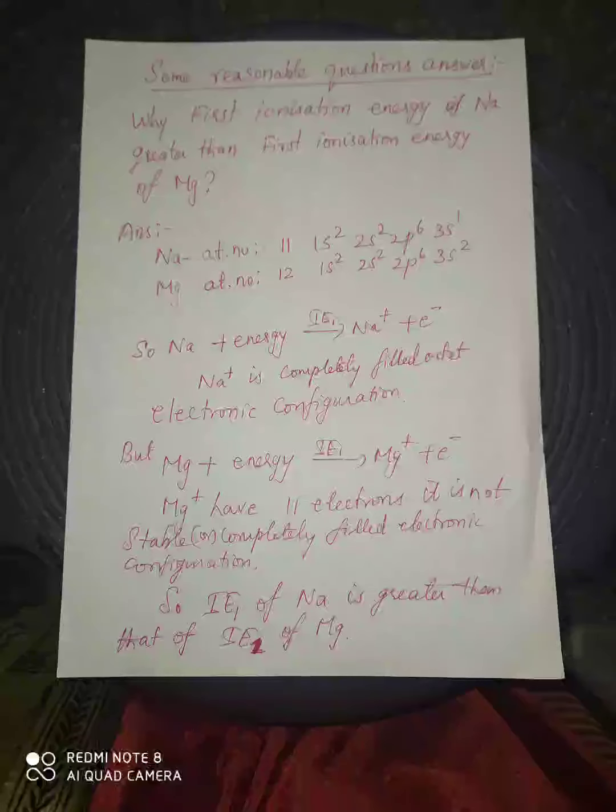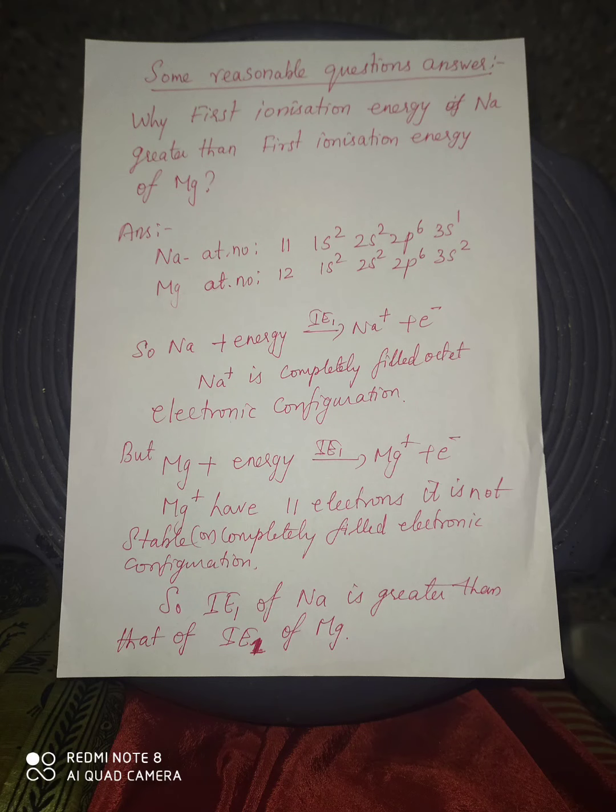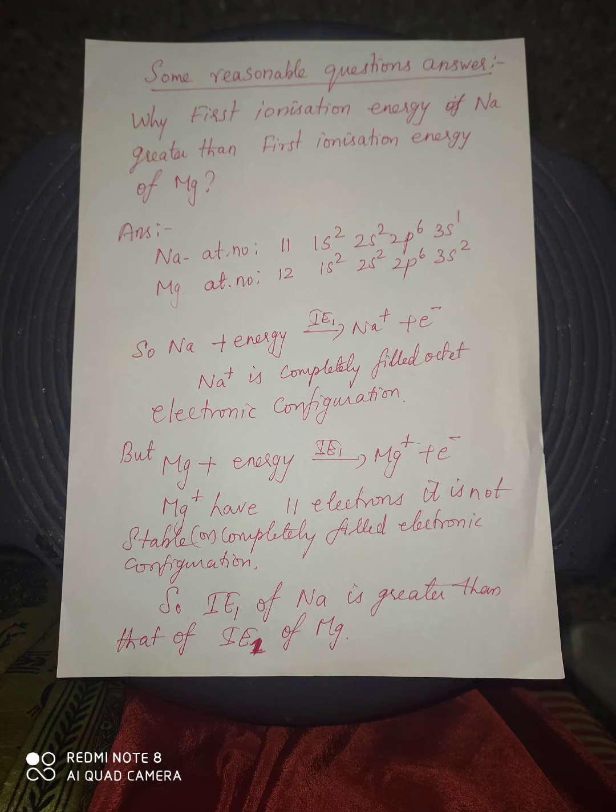For sodium, we write the first ionization energy: Na plus energy gives Na+ plus one electron. How many electrons are present in Na+? In Na+, 10 electrons are there. Ten is the neon electronic configuration, a noble gas configuration, that is an octet, a completely filled electronic configuration.